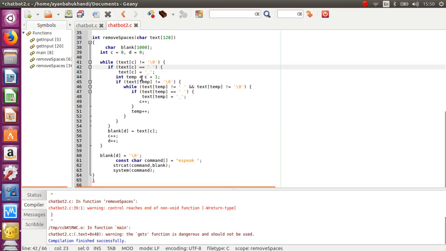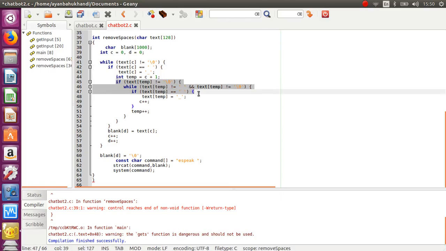And int temp is equal to c plus 1. The temp increases the value of c, and this is also the same, it converts the spaces into underscores.